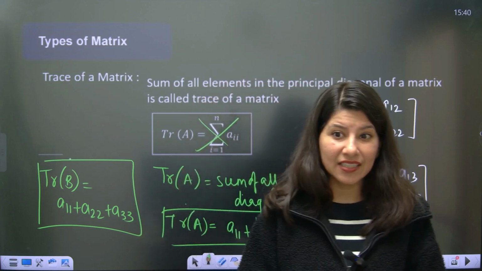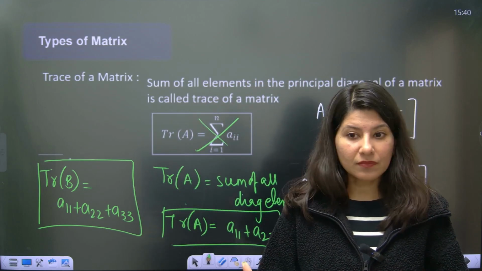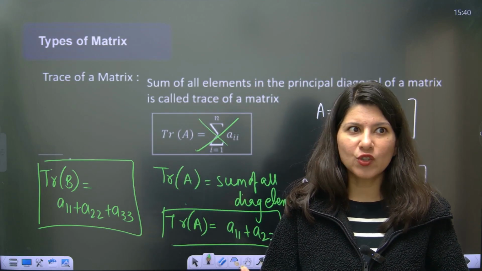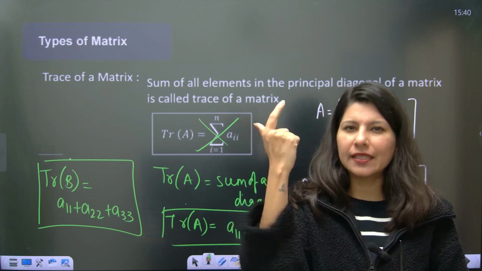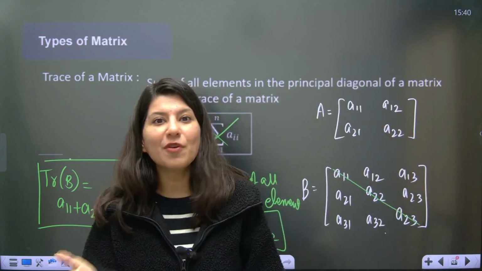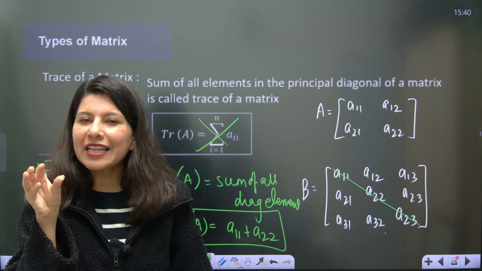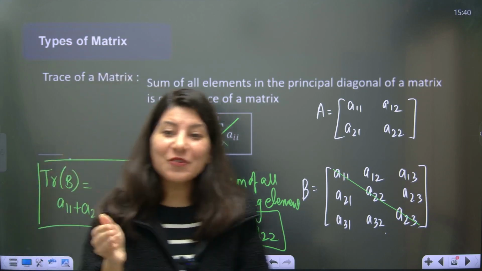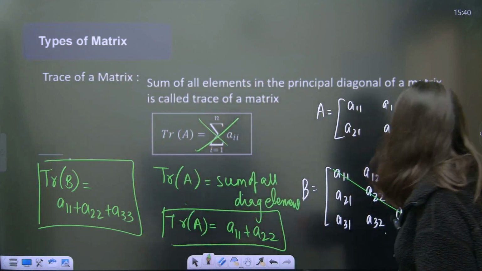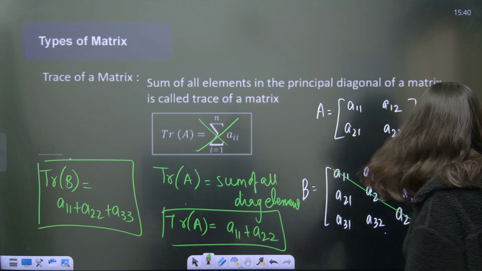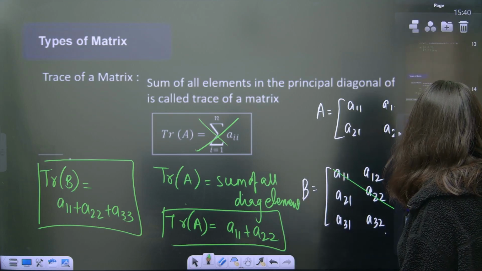It's just that if somebody is asking you trace, you should immediately think, okay, trace means sum of the diagonal elements. And to know sum of diagonal elements, you should know diagonal elements. To know diagonal elements, you should know diagonal is this and not this. Don't make this mistake, okay? All right, I think yes.